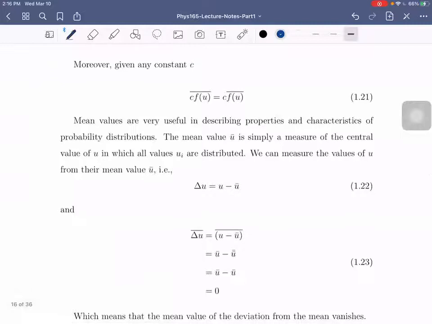Okay. So moreover, if you have a constant c, multiply mo lang yung average ng function times just the constant c. It's just the same. Okay? So yung mga mean values na yan, hindi lang siya simpleng kagaya nun sa average lang. Meron din tayong tinatawag na iba. Like, meron ding mean tayong tinatawag na yung kagaya nito, delta u, pwede nating i-average yan. Delta u is related to the dispersion noong distribution function.